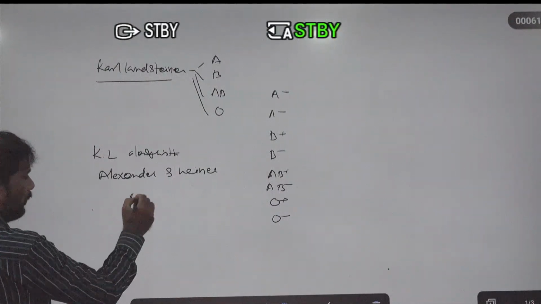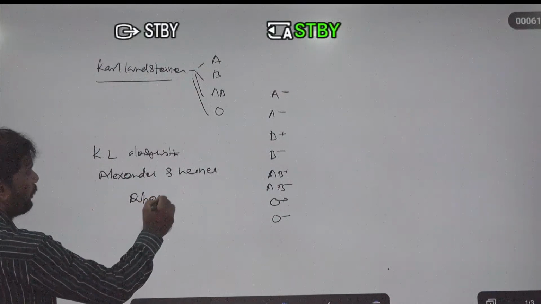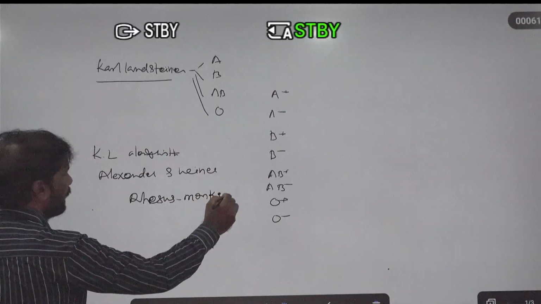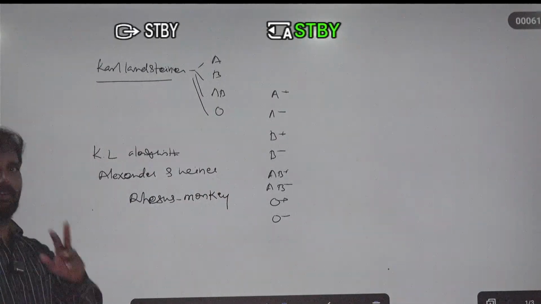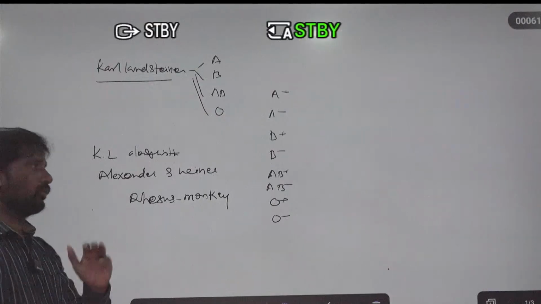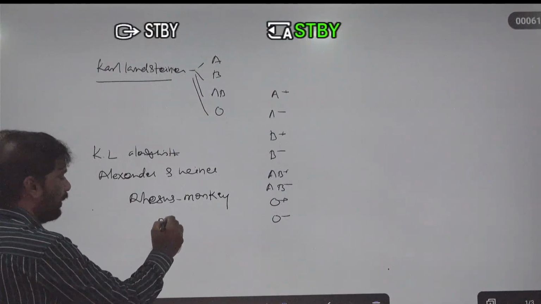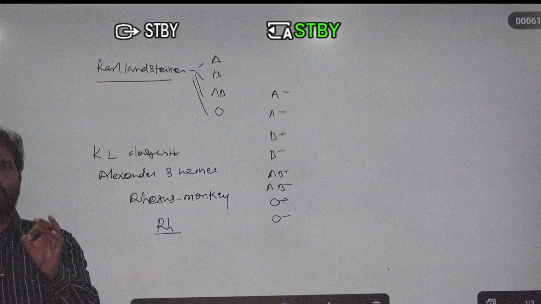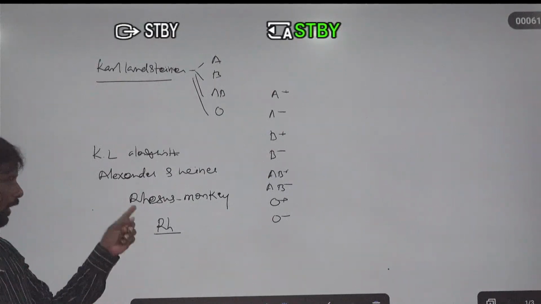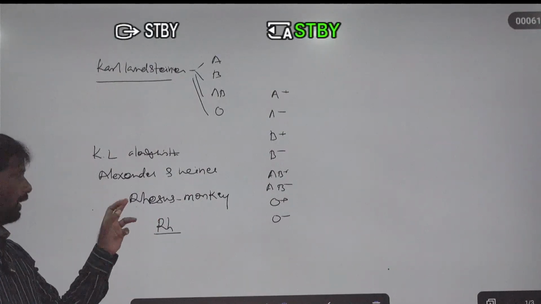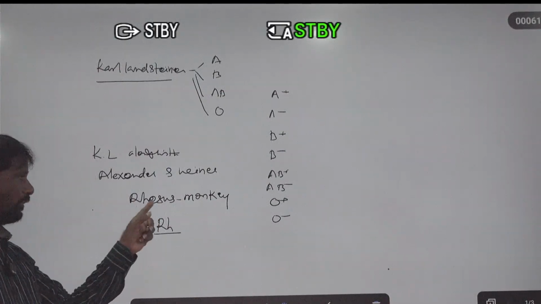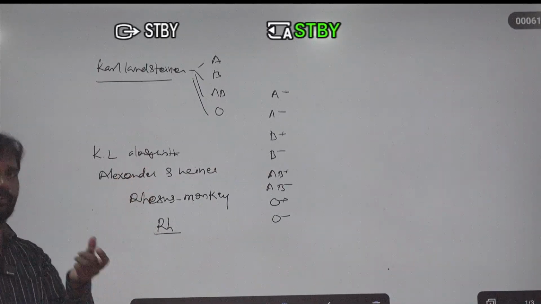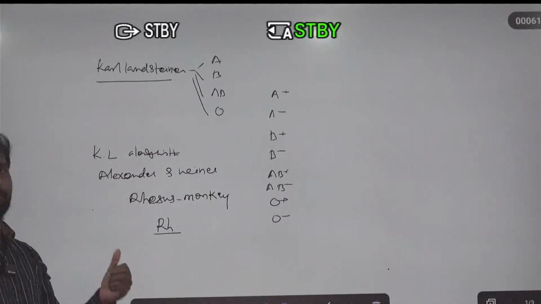That monkey is the rhesus monkey. In the rhesus monkey, both scientists discovered one antigen. Such antigen is known as the Rh antigen. Why was the name Rh given? In memory of the rhesus monkey, RHESUS, the scientists took the first two letters.